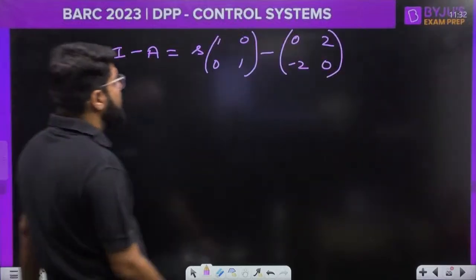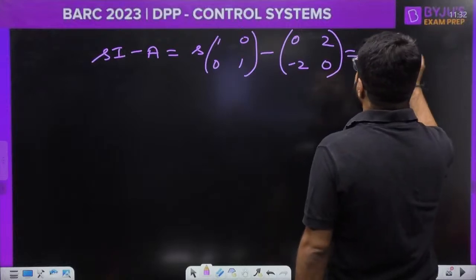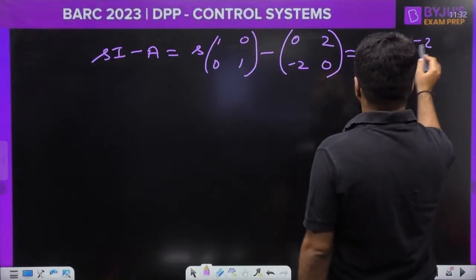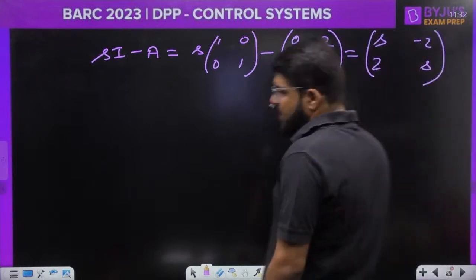Okay, so let's get moving ahead. So how much is this equal to? So s minus 0, then 0 minus 2, and then this is 0 minus minus plus 2, and then again s minus 0. This is s. Correct. That is sI minus A.